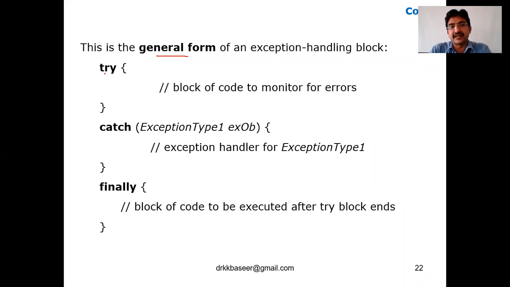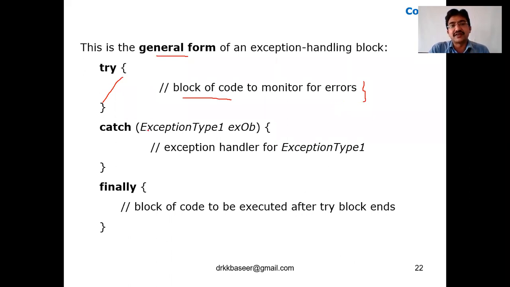So what is the purpose of the try block? Here we use the try keyword to write the try block, with open braces and close braces. In this block we write the block of code to monitor for errors. Whichever exceptions you are expecting, or even your normal code, you can keep in the try block. Now if any exception is raised in this try block code, it will throw the exception. Once it throws that exception, somebody has to catch it, like when we throw a ball, somebody has to catch it.